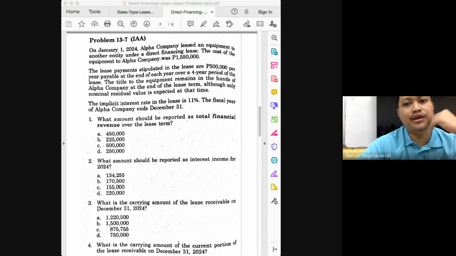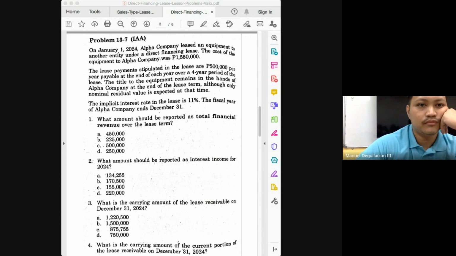The first question here is, how much is the total financial revenue? And again, this is just computed by comparing your gross receivable and your net receivable. Your net receivable would ordinarily be your cost of the asset or the present value of your lease payments. Okay, and what do we have here in this problem? Are we given the cost? Yes, the cost is